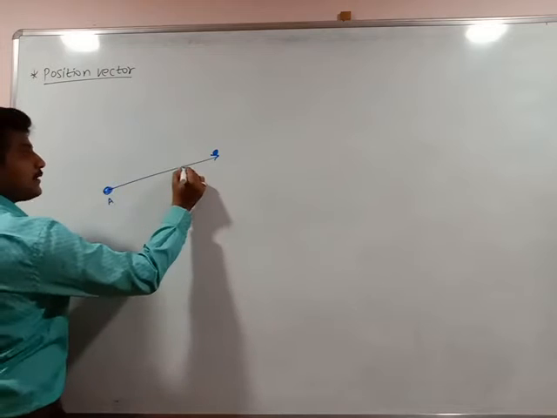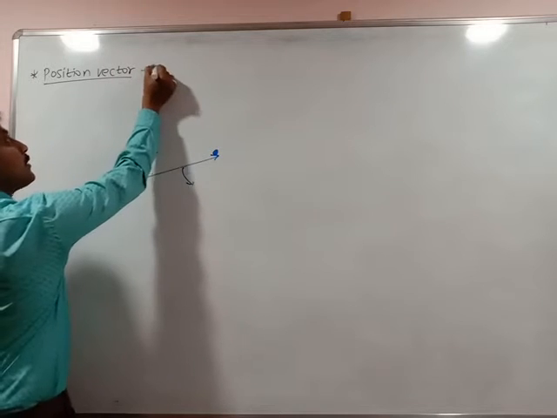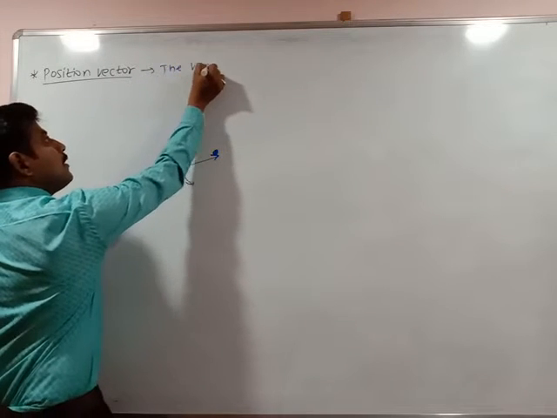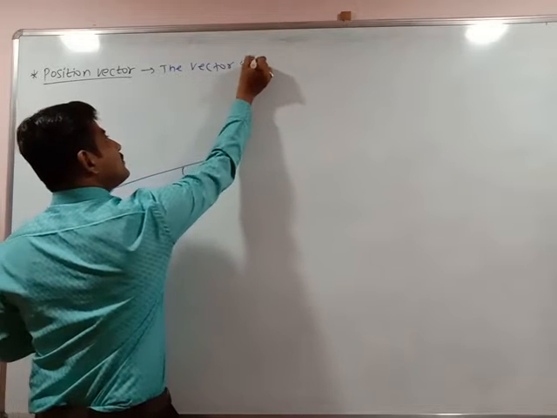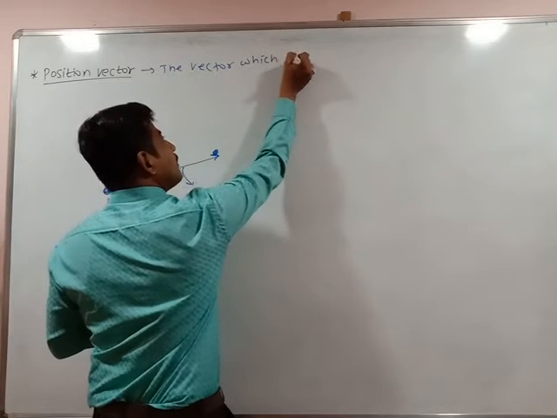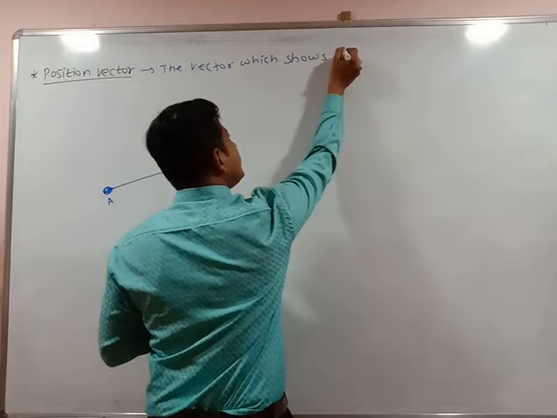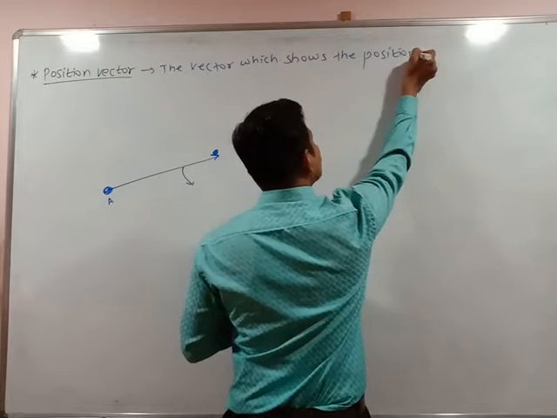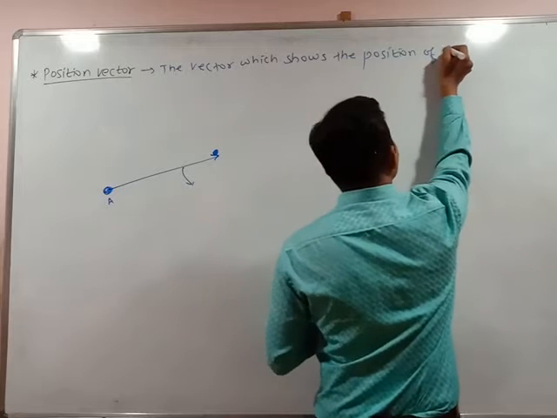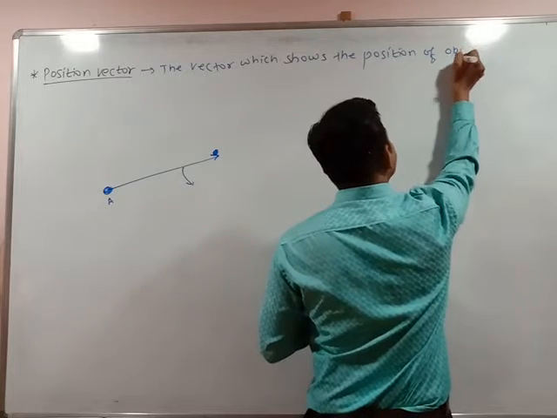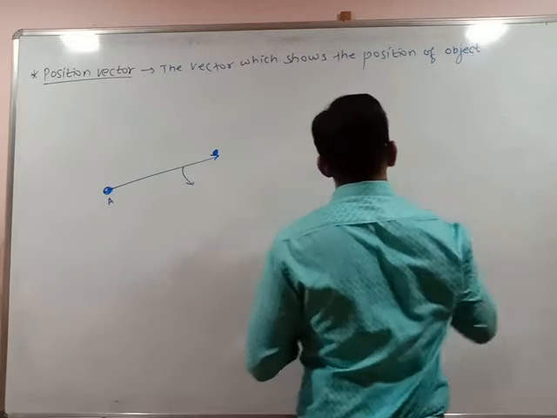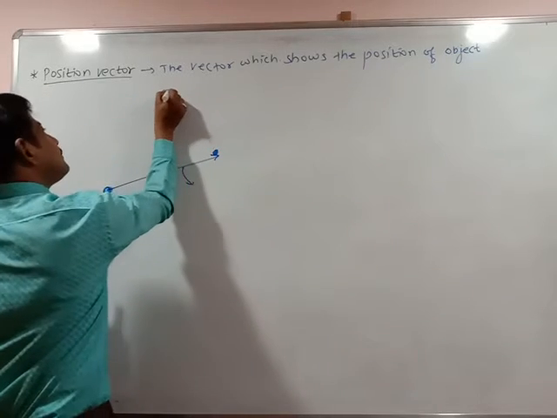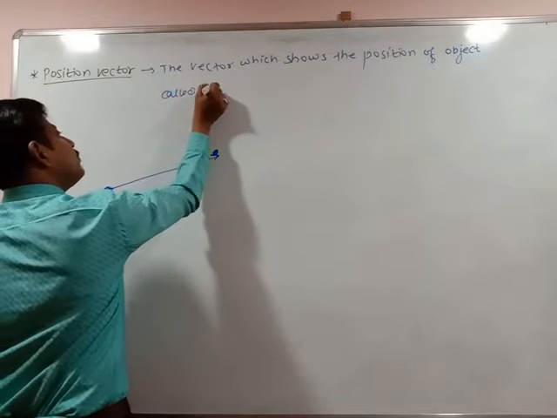So this vector which shows the position of the object or position of the vector, it's called a position vector.